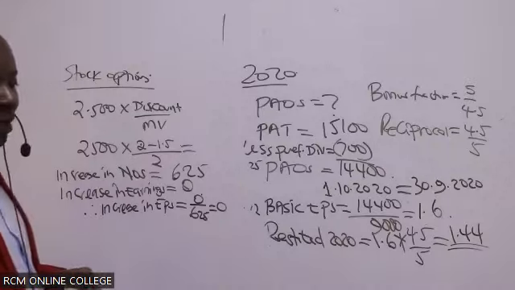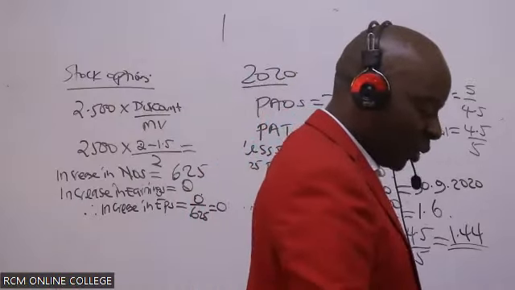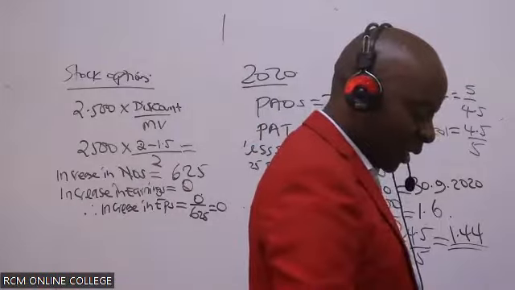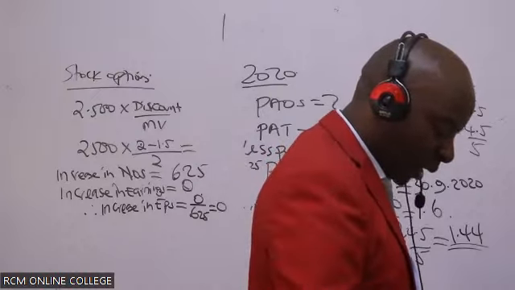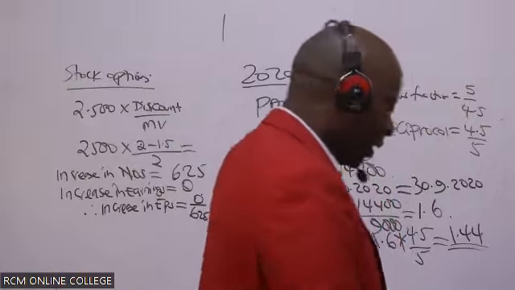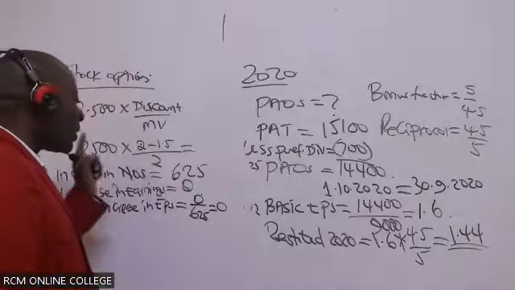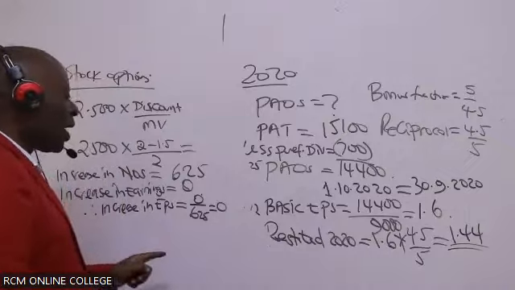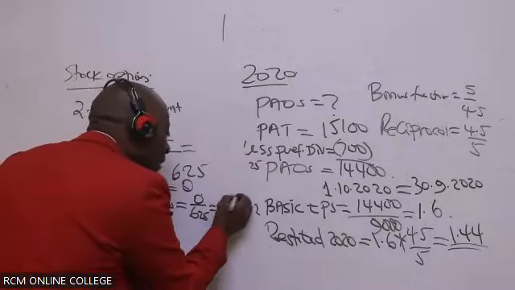Now, ladies and gentlemen, what was our EPS in 2021? I know you calculated it. It was 1.25, isn't it? It was 1.25. So if these guys go ahead and exercise in 2021, then I expect this one now not to be potential, but to be dilutive. Why? Because the 0 increase in EPS is less than